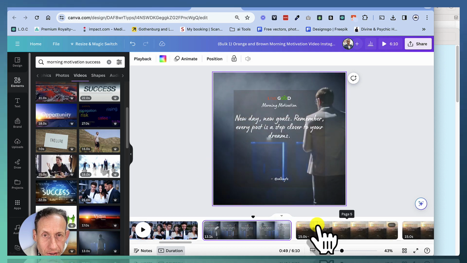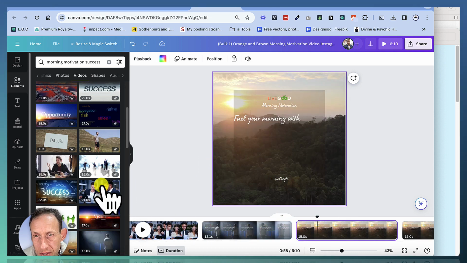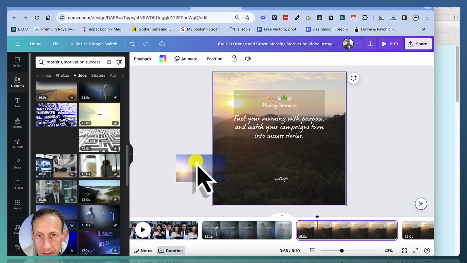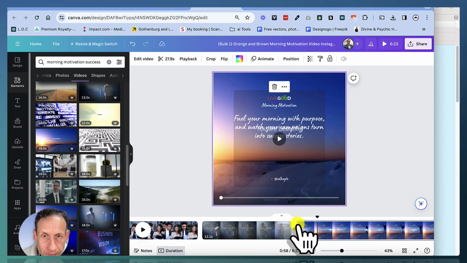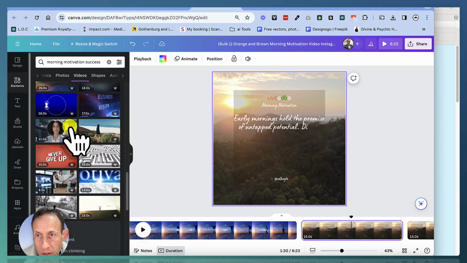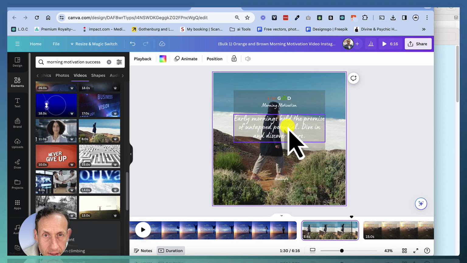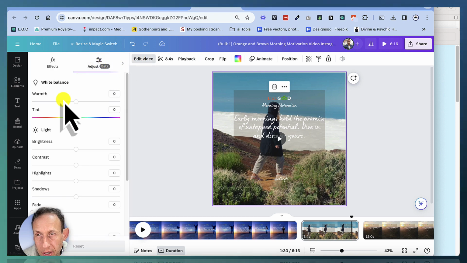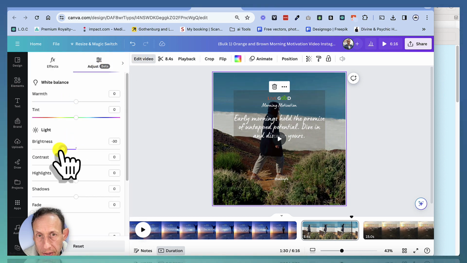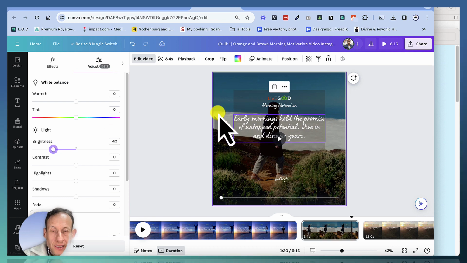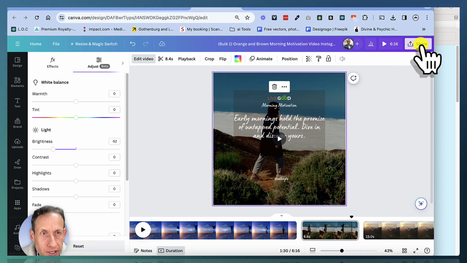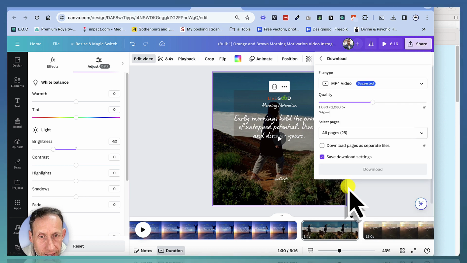I'm just rushing through this, but in your case, obviously if I was to do this properly, I would put proper content that I've chosen. And once we're done, again, you can edit the videos. You can go to edit video and then you can go to brightness and you can make it darker so that this text in the foreground stands out. So once you've gone through that, then you can just click share and then click download.